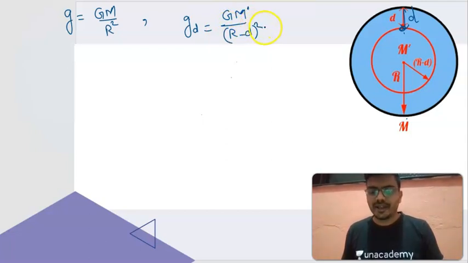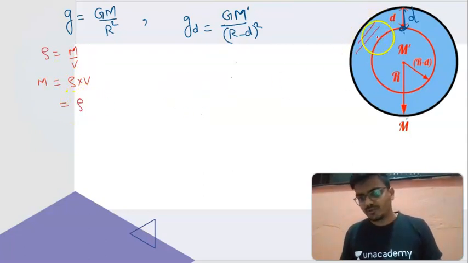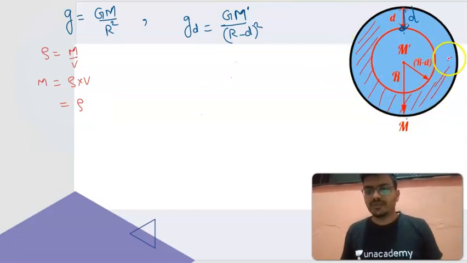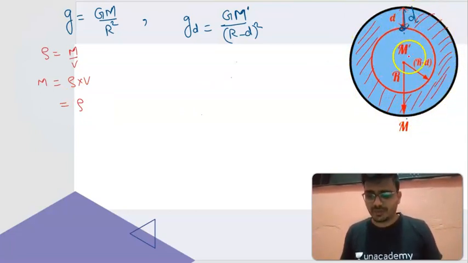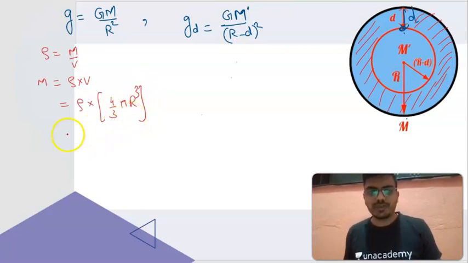But previously, at the altitude, the mass of the earth was the same; this time it is M dash. Now as you know, the formula for density is mass upon volume, so mass is equal to density into volume. I can say here density is the same for both. This much portion you need to neglect, because the only consideration here is with respect to depth. This is the only required portion which will be effective in applying the force. Now the original volume was 4 by 3 pi r cube, but with respect to the depth d, the